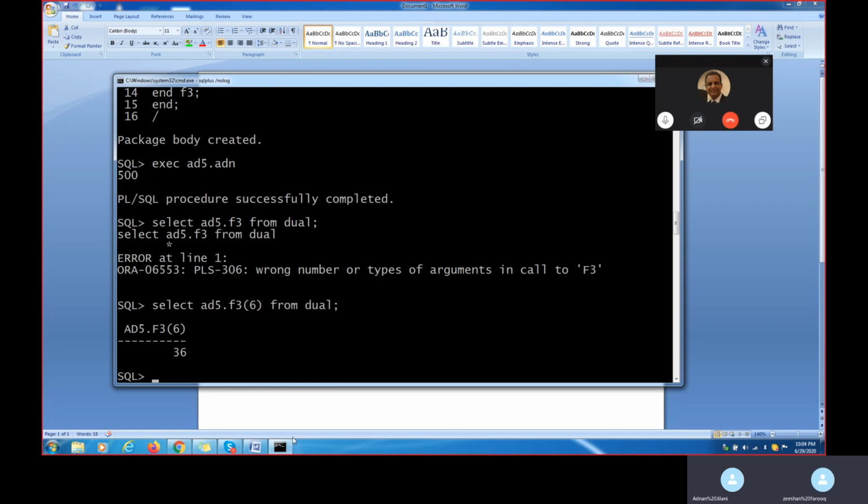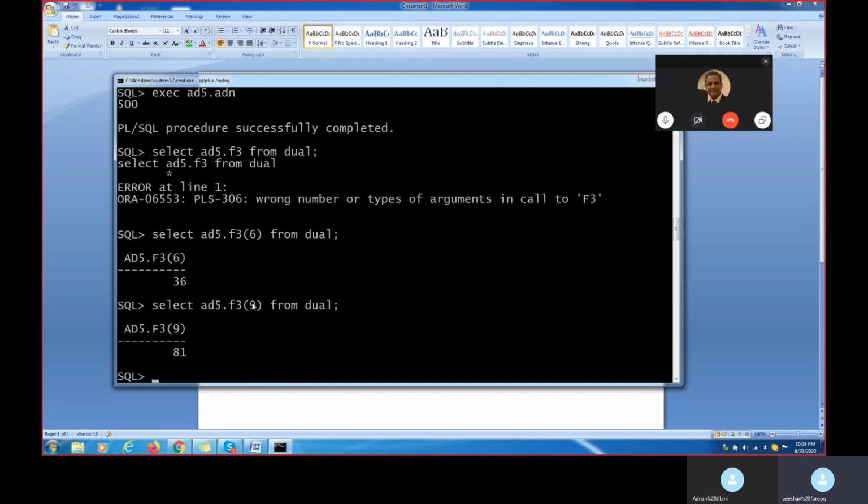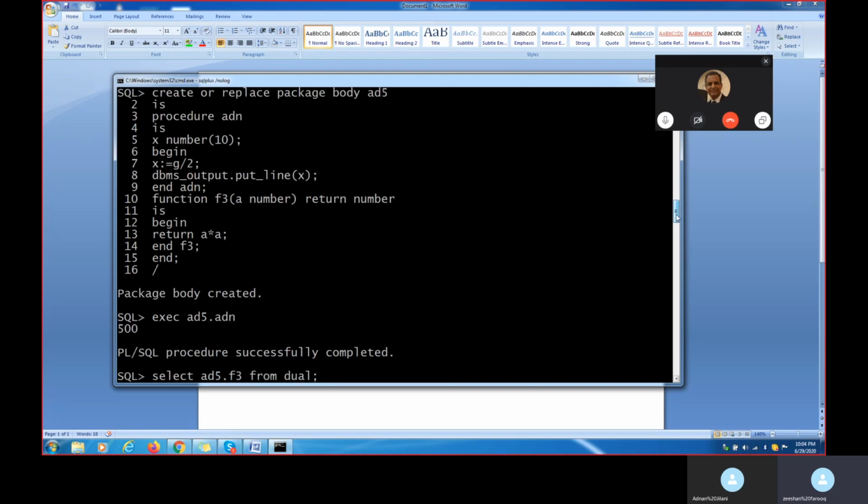36, right? Package name dot function name, and then whatever value you define. If you put, for example, 9, then 81 will come. Because we are at the top, what exactly are we given? The value. Globally we have assigned one value, but the function can return its own value. It will not take care of whatever you define in the global. But the procedure will take care. A function will only return one value. It won't care.